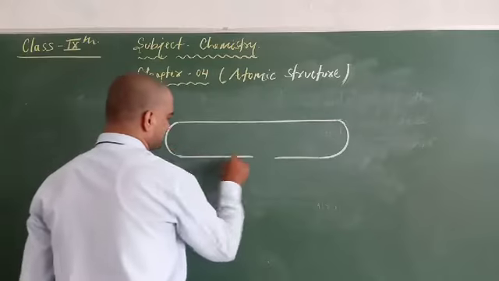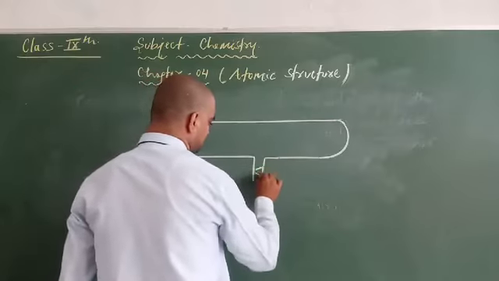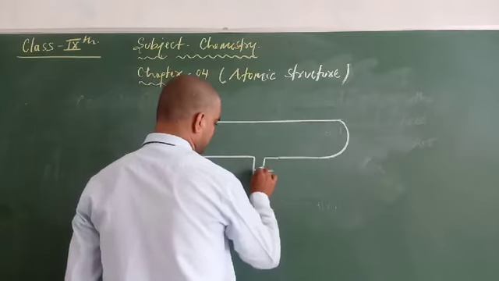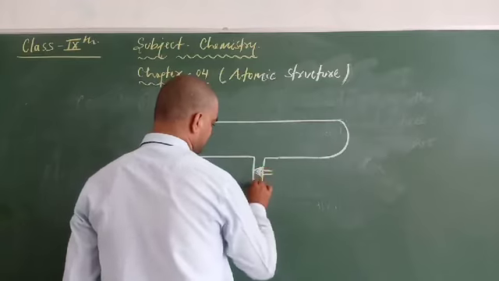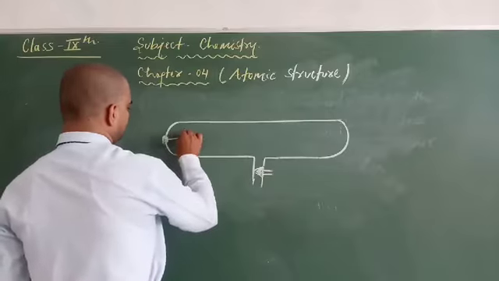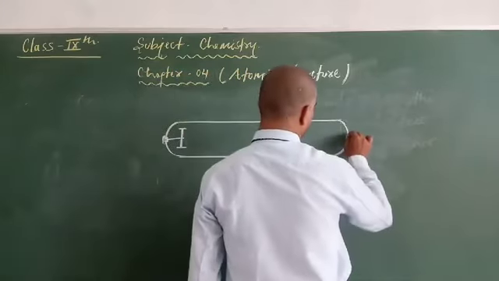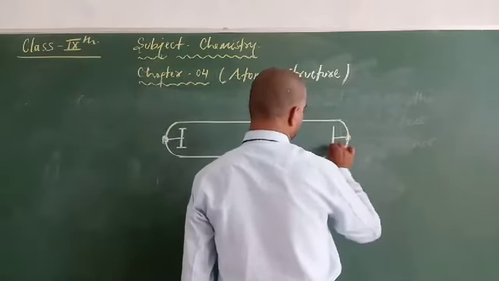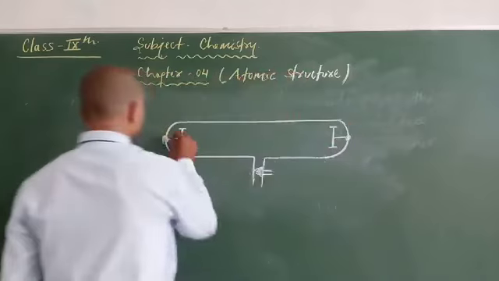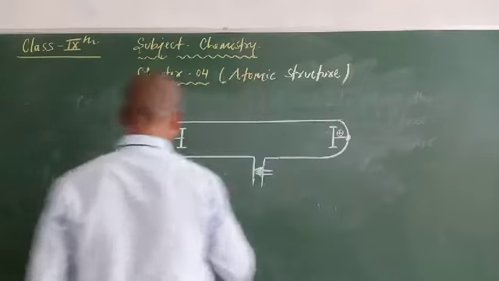This is a glass tube, and he placed two metal rods inside it. This is the cathode and this one is the anode.